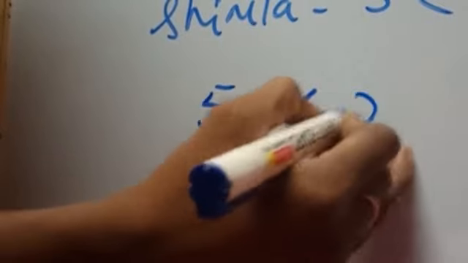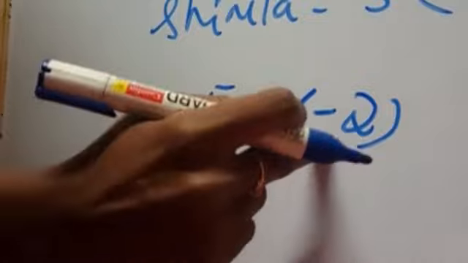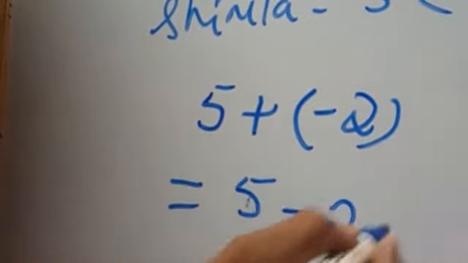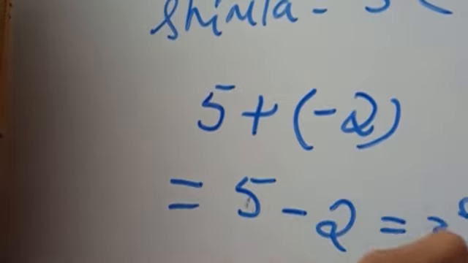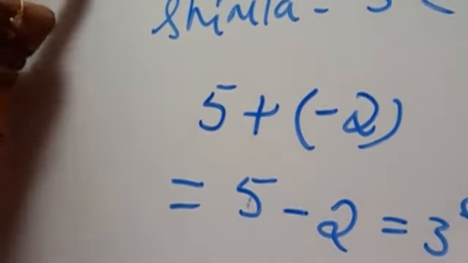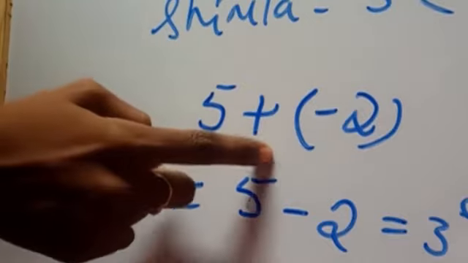First, if you add these two, what is the total temperature? 5 plus what is the Srinagar temperature? Minus 2. So what is the answer? 5 plus minus 2. Plus into minus, minus. So 5 minus 2. That is 3 degrees centigrade. So when I am taking the two temperatures together, it is nothing but addition.